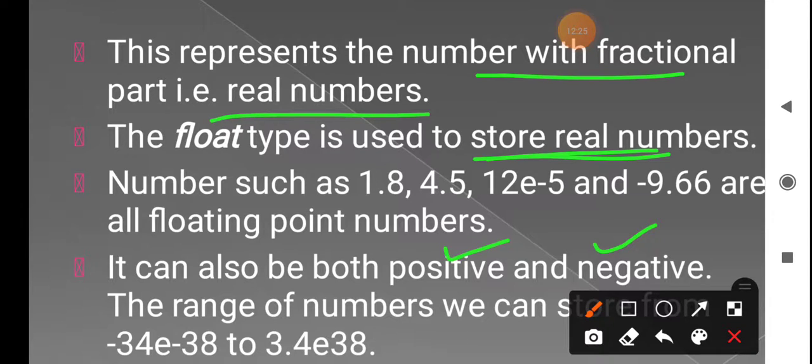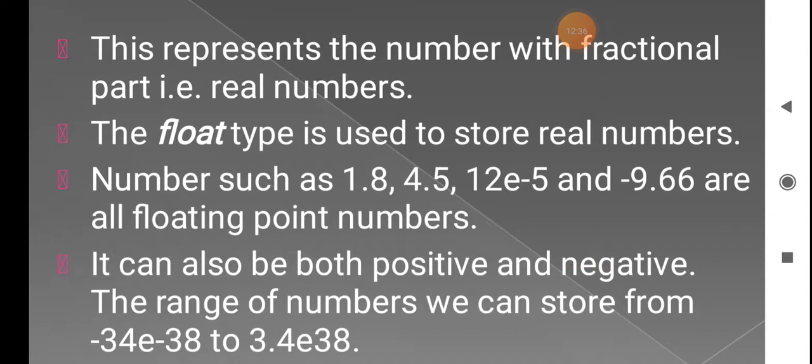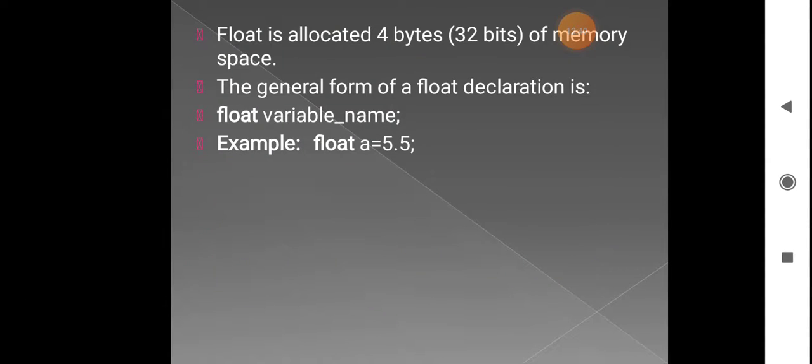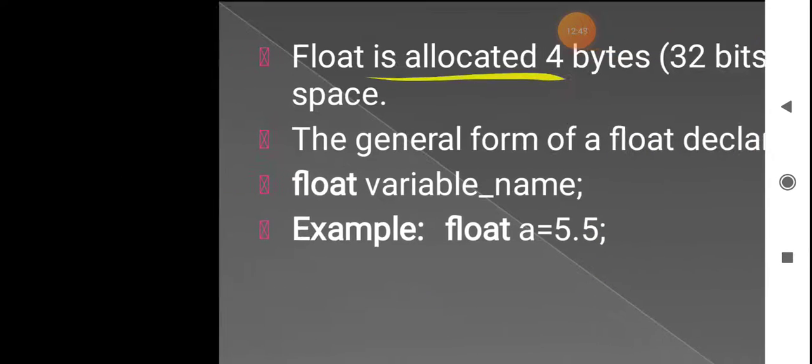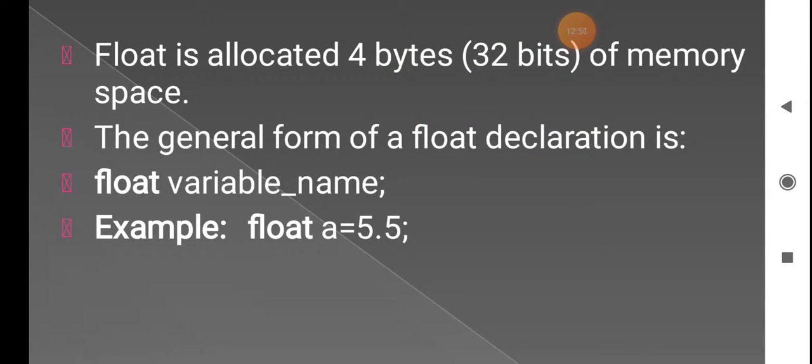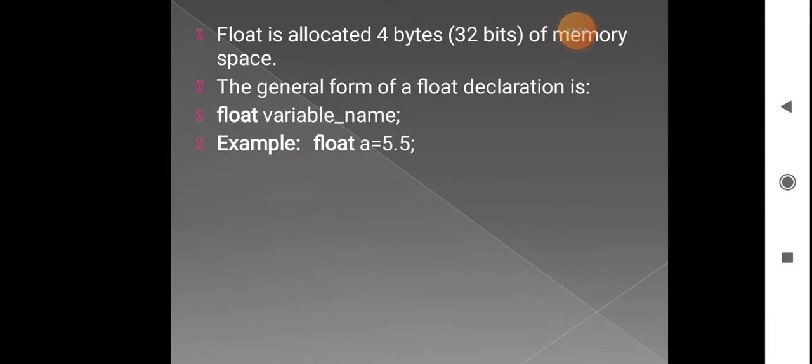And what is its range? Minus 34e minus 38 to plus 34e plus 38. This is the range it can hold. Next is how much space it will allocate. The space for the float data type is 4 bytes. So 4 bytes of data is allocated for this floating data type. How is it declared? The general format of the float data type is float followed by the variable name.